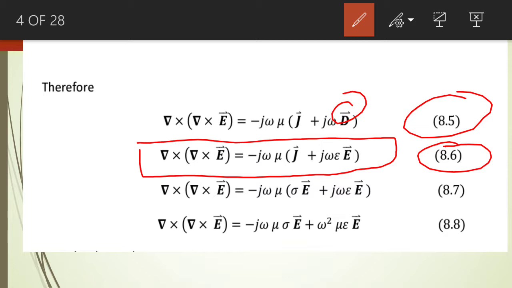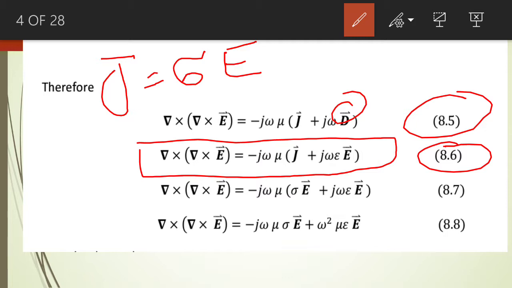And we know that the current density is equal to the conductivity of the medium multiplied by the electric field intensity. We discussed this relationship in the previous topic as well.